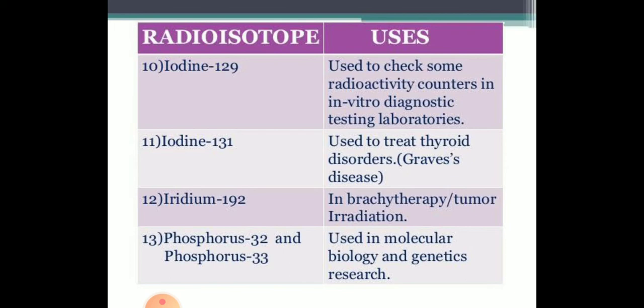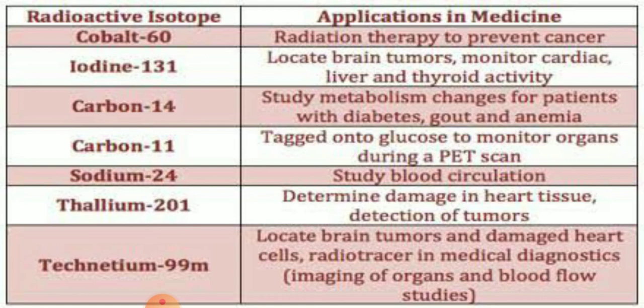Iridium in brachytherapy, tumor irradiation, and phosphorus 32 and 33 used in molecular biology and genetic research. Okay, iridium 192, it is used in cancer treatment. Okay, that as well as iodine 131, it is used in the treatment of thyroid gland, that is goiter. Cobalt 60, it is used in the radiation therapy or to prevent cancer. Radiation therapy is there for cancer treatment, you know that?